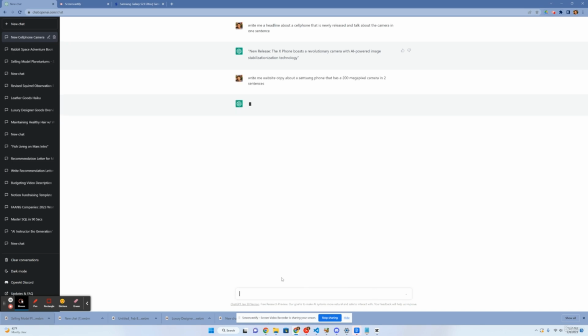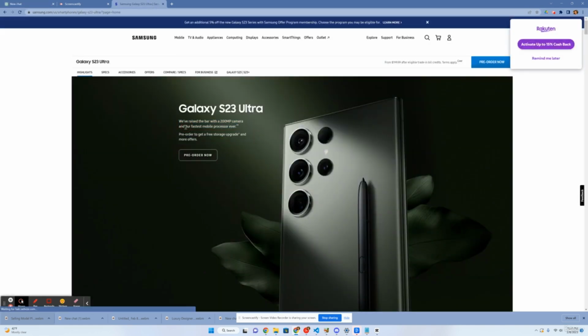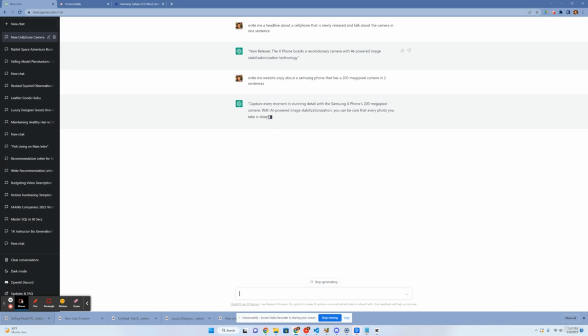So if we ask it to write website copy about a Samsung phone with a 200 megapixel camera in 2 sentences, which is the copy that is on the Samsung website, you can see here that it generated a tagline that we can use for our website. And showing these 2 examples, you can really use any sort of product and use ChatGPT to generate the website copy for you. This will improve your speed of building a website, and you can also offer this as a service to other people.